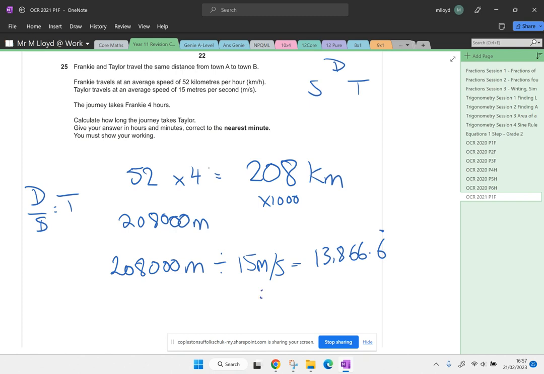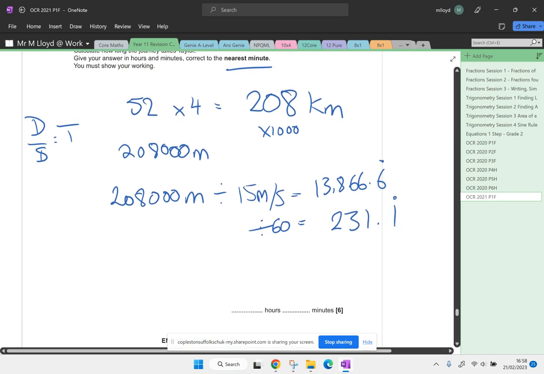Now, if I divide that by 60, I'm going to get minutes. Divide it by 60. That is 231.1 recurring. It says to the nearest minute, so I'm going to round it here to get to 231.